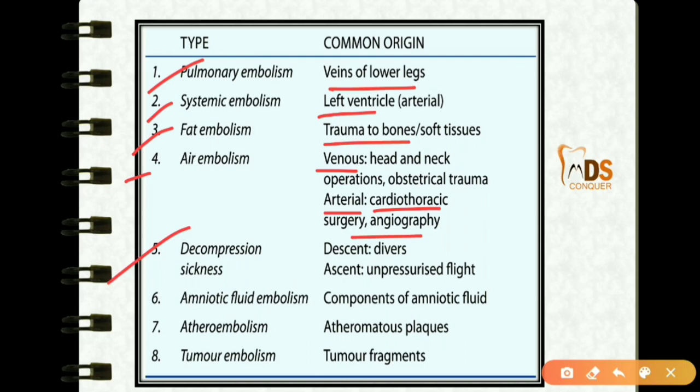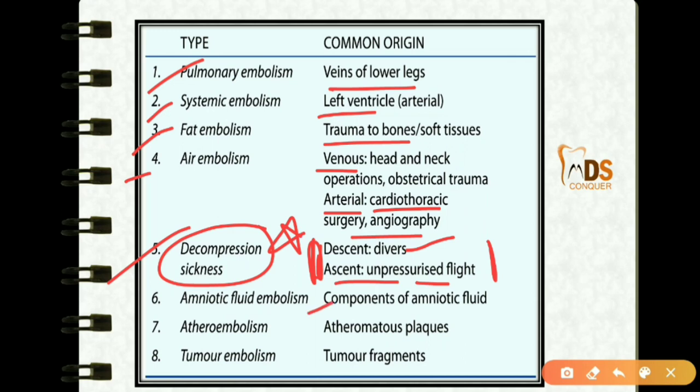Decompression sickness is very important: it is seen in descent in divers, and ascent in unpressurized flight. Amniotic fluid embolism, the common origin is components of amniotic fluid. Atheroembolism is from atheromatous plaques, and tumor embolism is from tumor fragments.